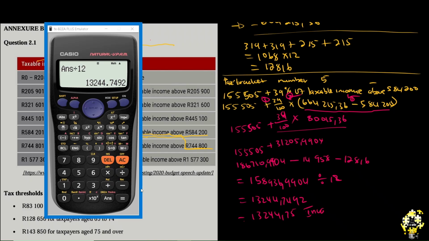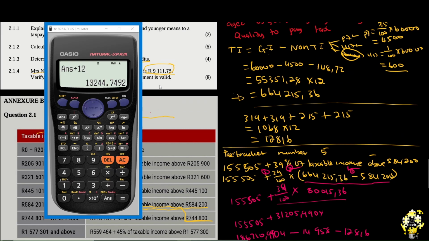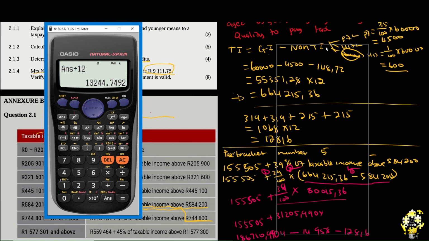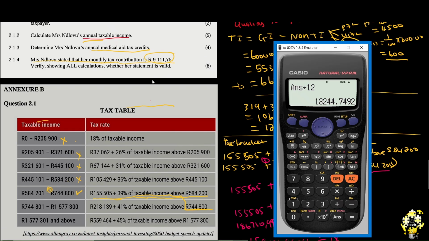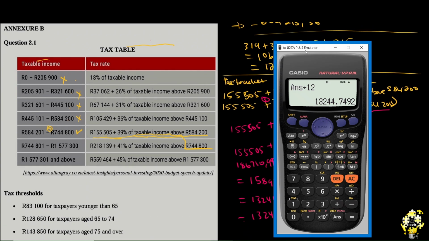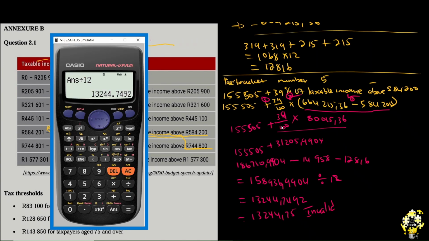Invalid. The question was saying that Mrs. Ndlovu stated that her monthly tax contribution is 9,111.75. No, it's not. Why? Because it's 13,244.75. Now that is how you practice.